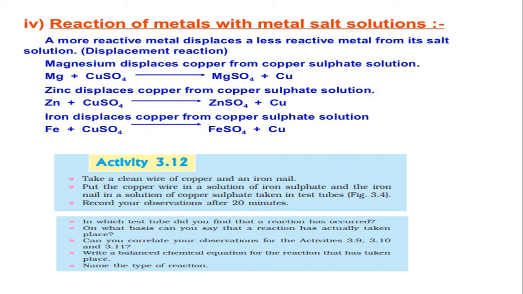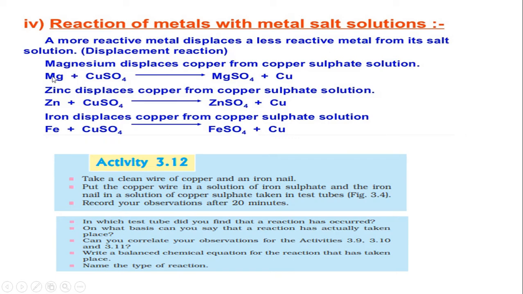Next we are going to talk about reactions of metals with metal salt solution. You can take any salt solution, copper sulfate, ferrous sulfate. We learnt in the first chapter about the displacement reaction. What is a displacement reaction? A more reactive metal will displace the less reactive metal from its salt solution.